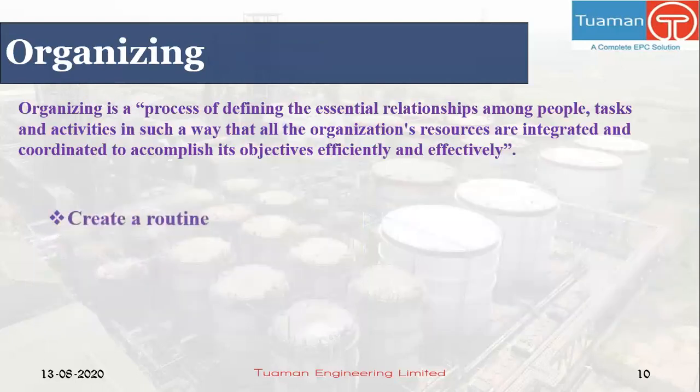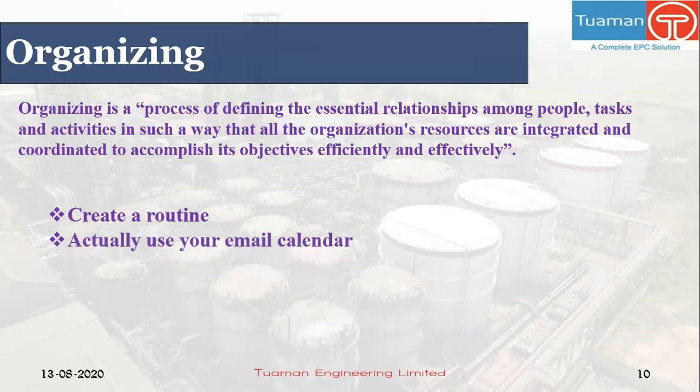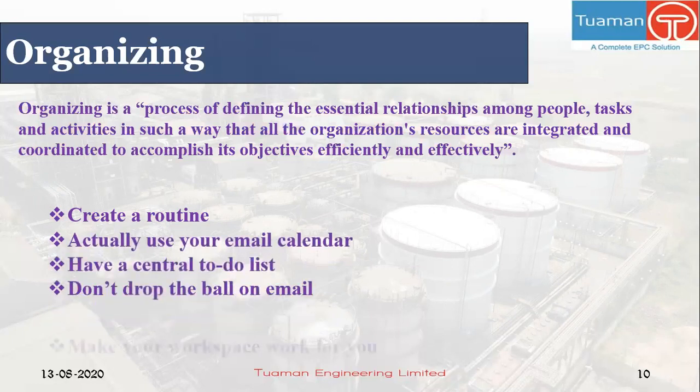Now the next slide is organizing. A very famous definition of organizing is that it is a process of defining the essential relationships among people, tasks, and activities in such a way that all the organization's resources are integrated and coordinated to accomplish its objectives efficiently and effectively. So these are 5 simple steps to get organized at work.